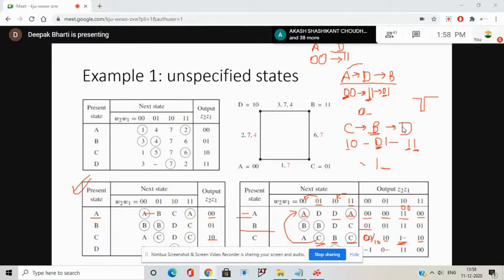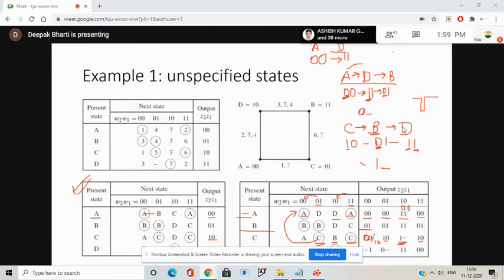Sir, in case of present state C going to next state A, how is it giving 0 0 and 1 0? How is it giving the output as 1 0, because the stable state is A only, na? Yes, the stable state is there. So it should give only 0 0. There is no intermediate state in between.